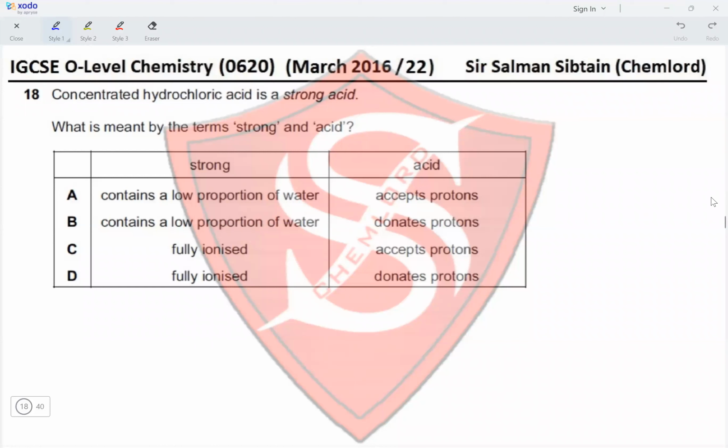Question 18. Concentrated hydrochloric acid is a strong acid. What is meant by the terms strong and acid? Strong would mean that it contains a lower proportion of water. No, that would be concentrated, not strong. Strong would mean that it is fully ionized. Yes. So this eliminates options A and B. And acid would mean it is a proton acceptor or a proton donor. An acid is a proton donor, not a proton acceptor, eliminating option C and making option D the correct option for this question.